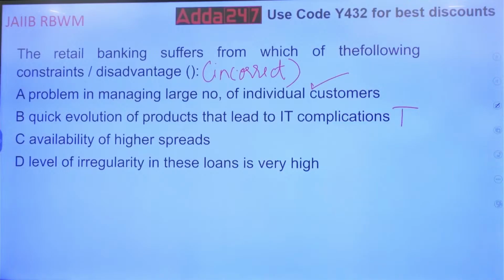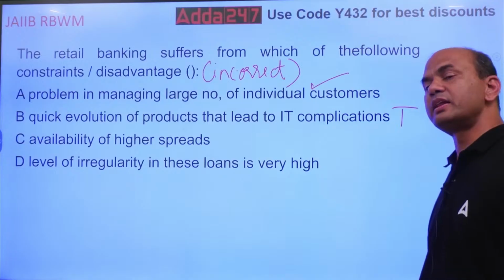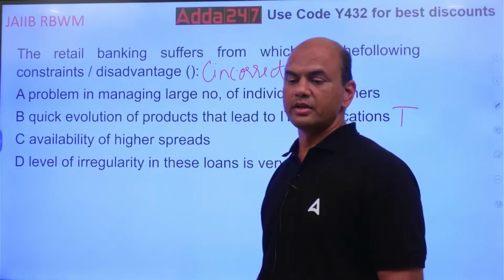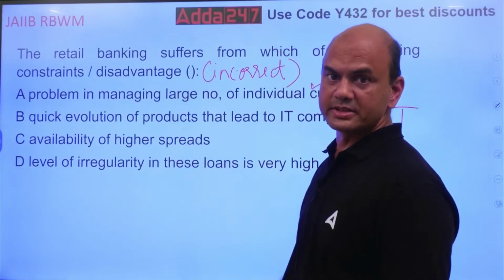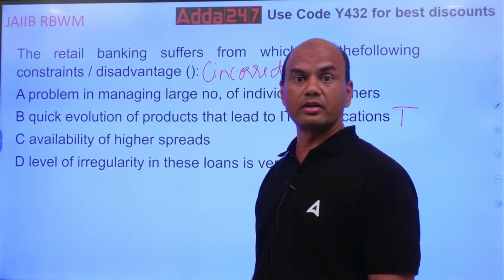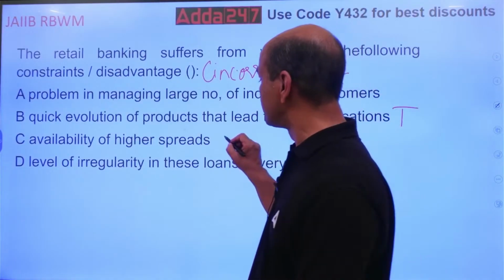Incorrect one. Level of irregularity in these loans is very high. Now the only point is between these two. Is it availability of higher spreads? Are spreads higher in retail banking? Of course, yes. So this is true.